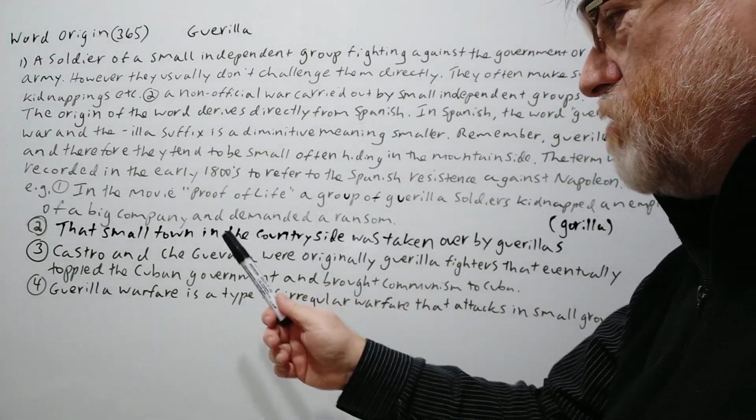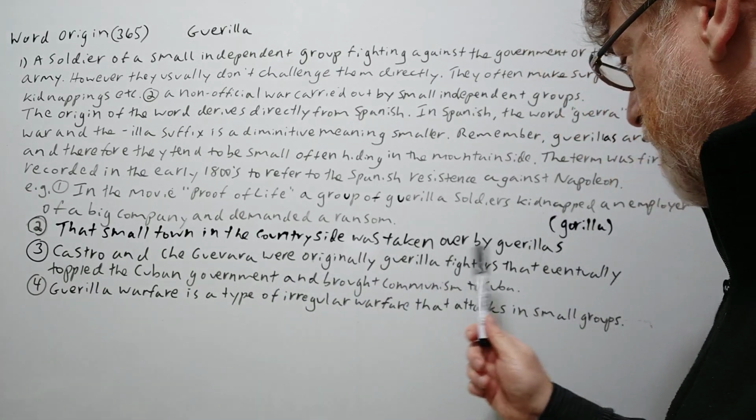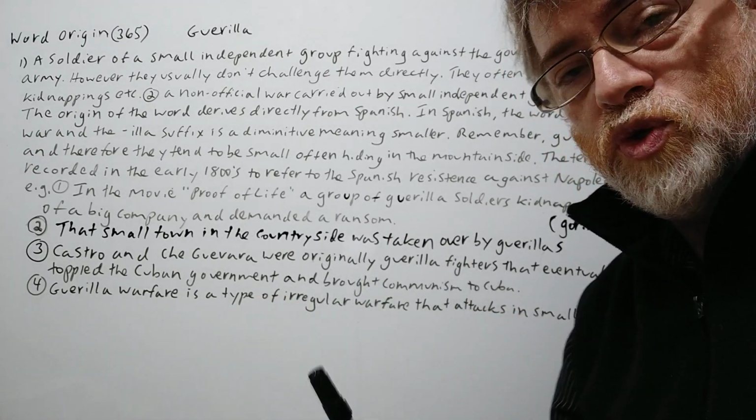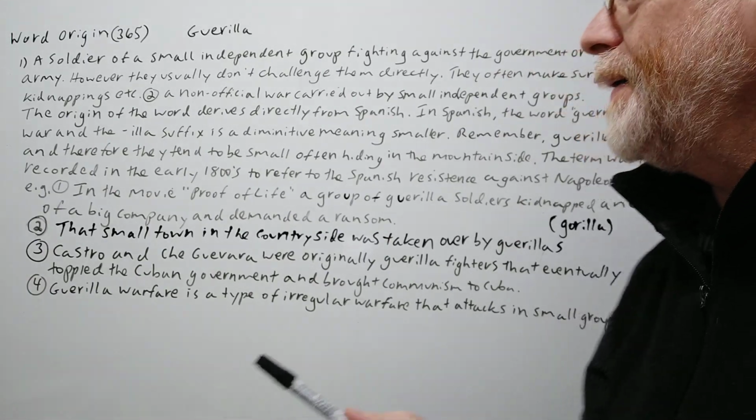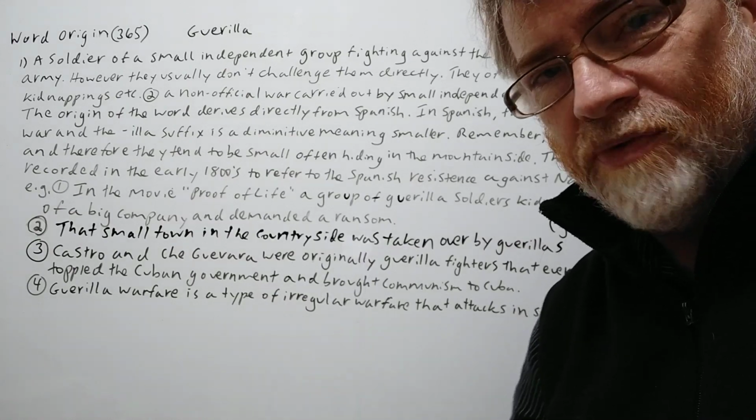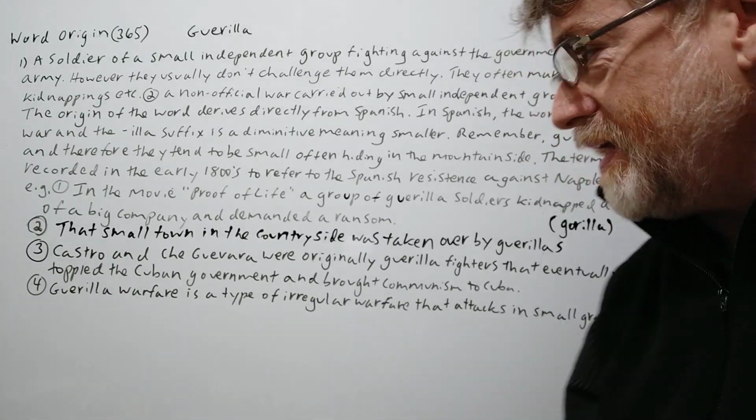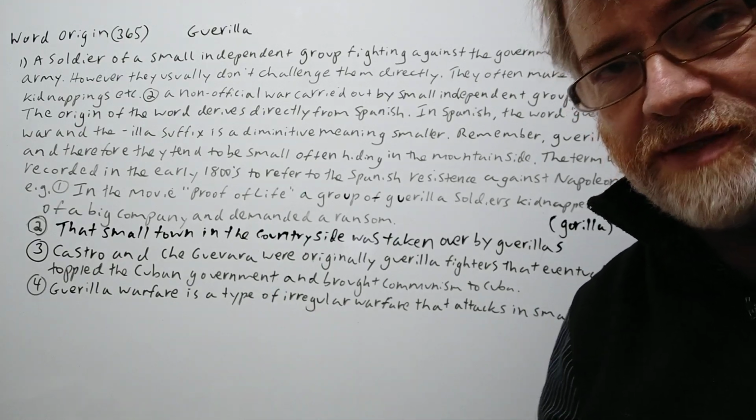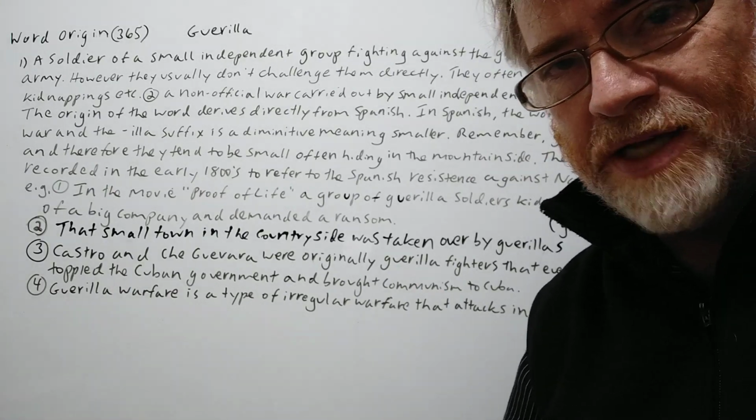Number 3, Castro and Che Guevara were originally guerrilla fighters that eventually toppled the Cuban government and brought communism to Cuba. So in one sense, they were one of the more successful because most guerrillas never get to really topple the government. They just cause a lot of trouble for them. But of course, this didn't end up being a good thing, even if Castro and Che Guevara had good intentions to begin with. If they did, they brought communism, and that didn't work out best for most of the people of Cuba.